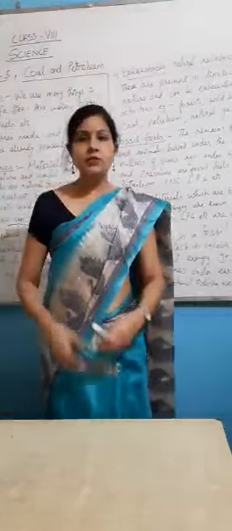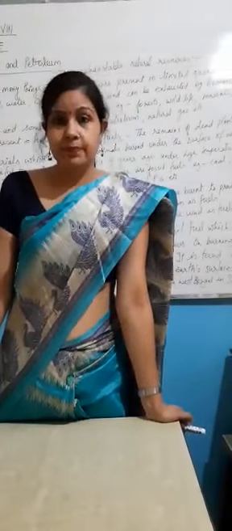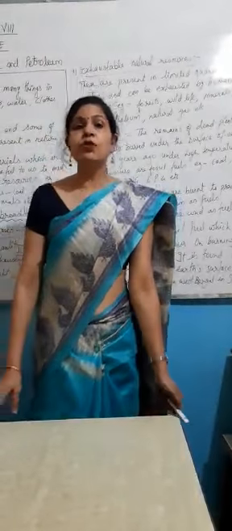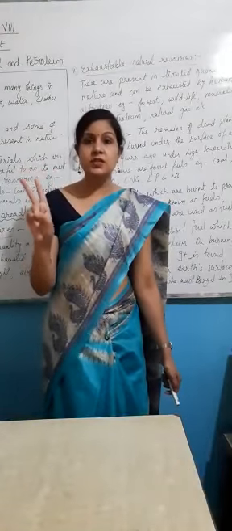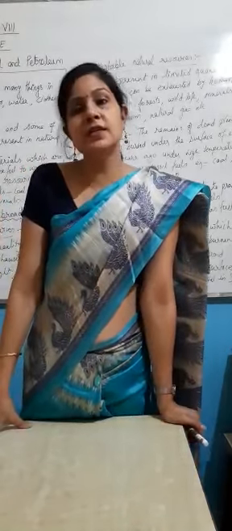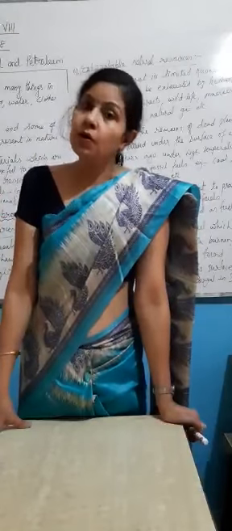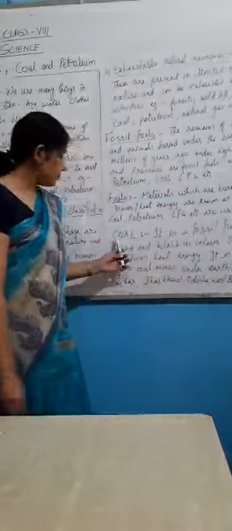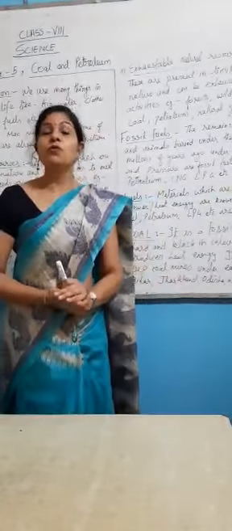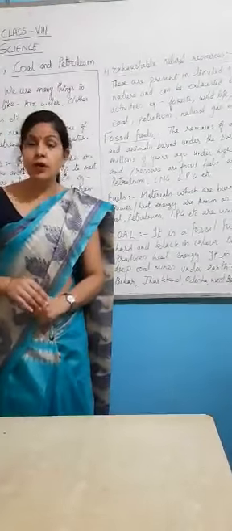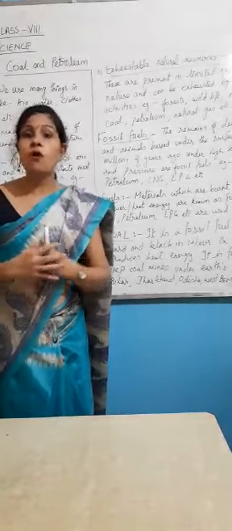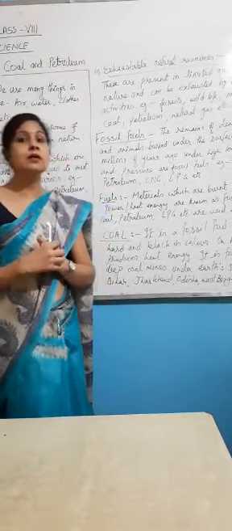So basically, children, you know that coal and petroleum both are used as fuel. Here in this chapter, we are only going to discuss these two natural resources, coal and petroleum, in which first of all we will discuss coal. Let us see what coal is, how it looks, what its uses are, what other things are produced from coal, and how it is formed inside the earth.